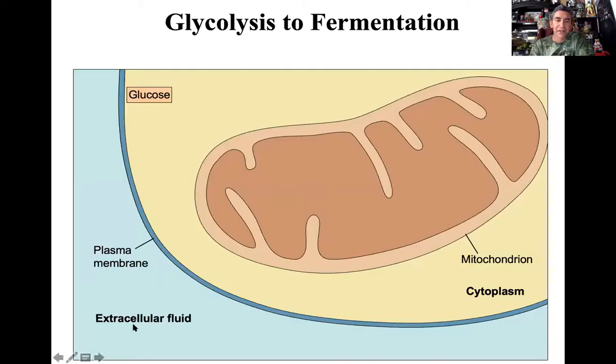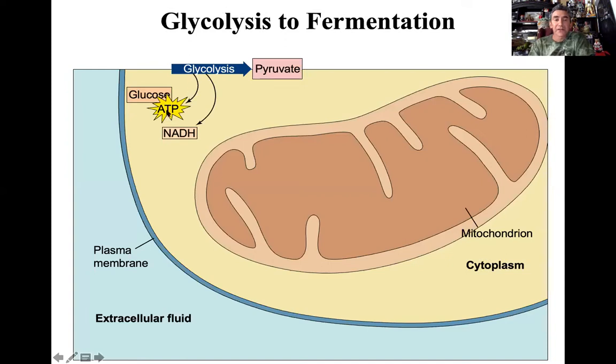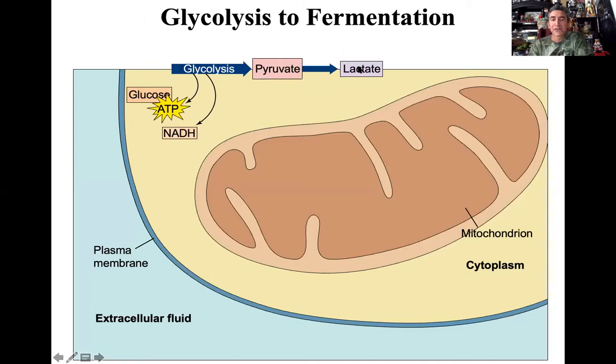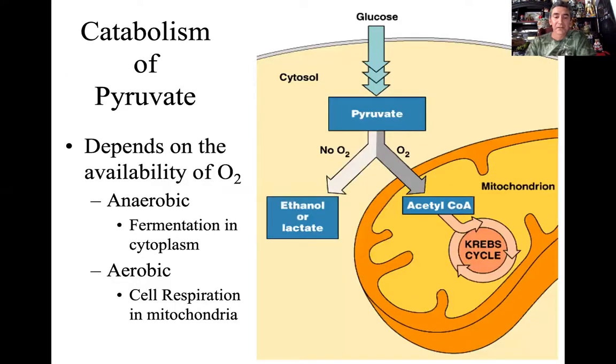So again, we started in the cytoplasm. We generated 2 ATPs, 2 NADHs, and 2 pyruvates. Now, pyruvate will continue in the cytoplasm to convert into lactate only in anaerobic conditions, without oxygen, deprived of oxygen, right? And that's it. It's kind of a little short dead end pathway. So it's a very, very simplistic pathway. So let me stop there.